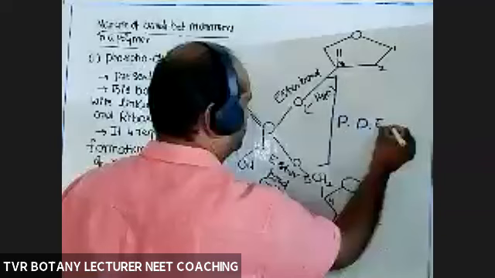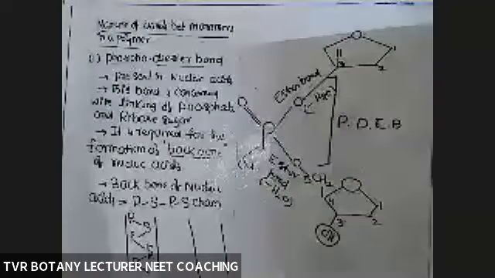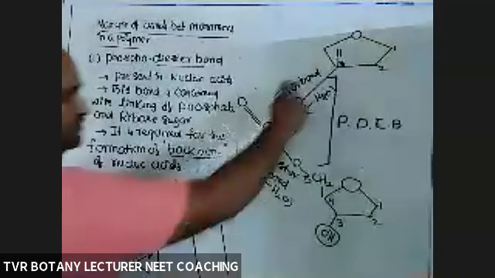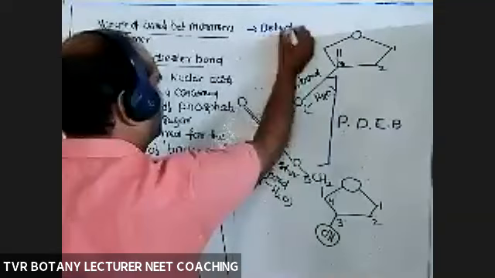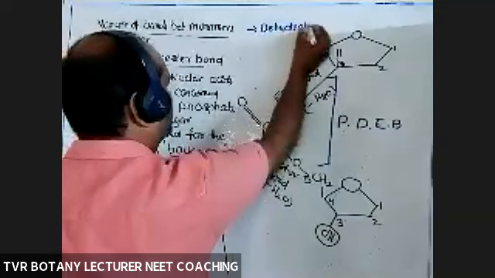So each phosphate is able to produce a maximum of how many ester bonds? Two ester bonds. These two are collectively called phosphodiester bonds. This bond is produced by dehydration. It is formed by dehydration.